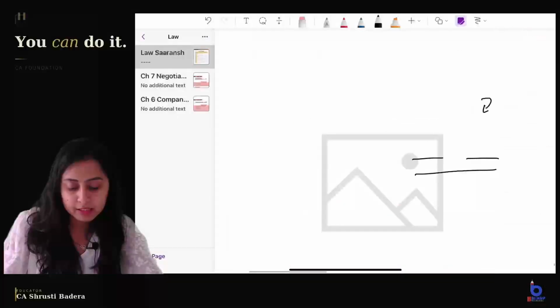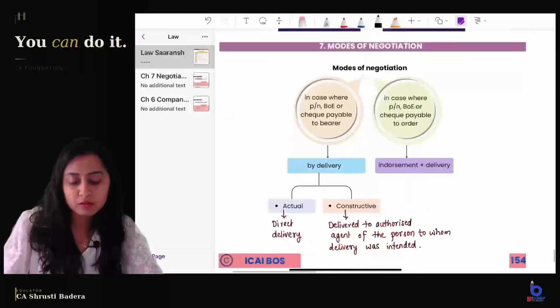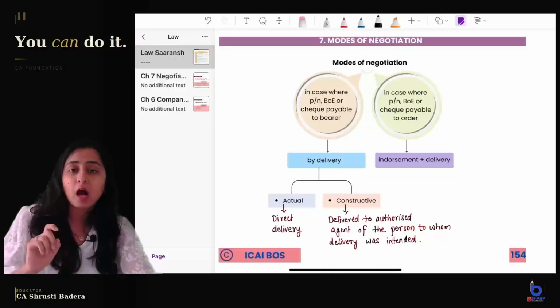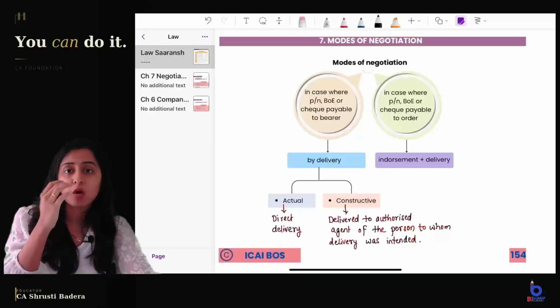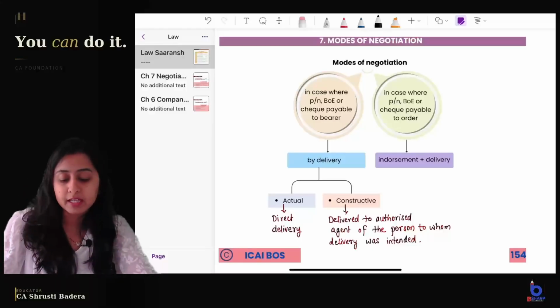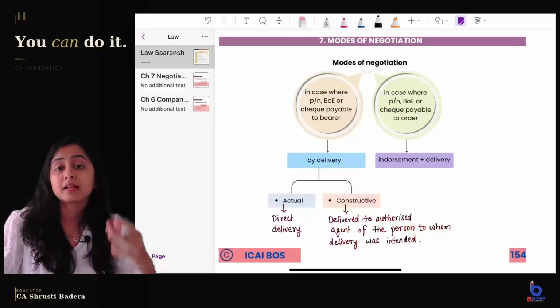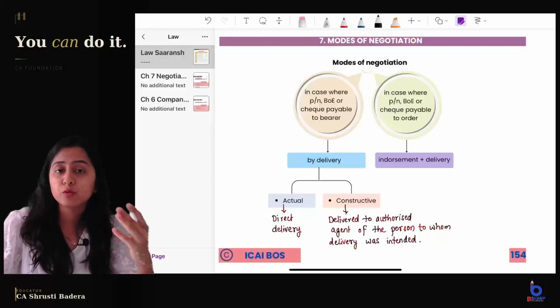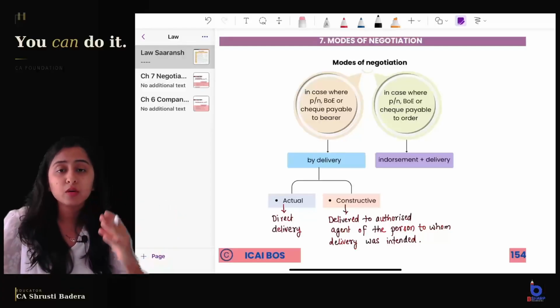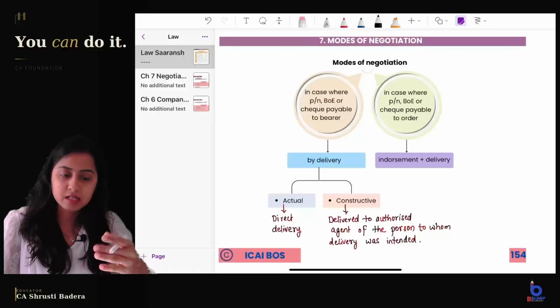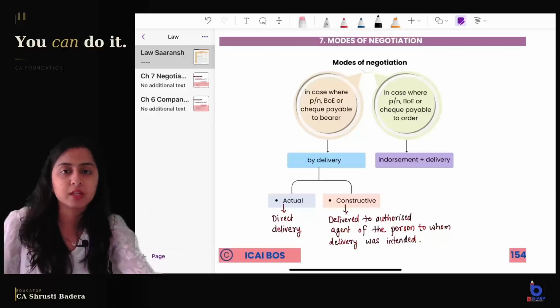Now coming to the next topic, modes of negotiation. First, a very short topic. We have already covered it when we saw the characteristics of a bill of exchange, right? Modes of negotiation. What does negotiation mean? It means transferring rights under the instrument. As you know, a negotiable instrument can be transferred any number of times, right? So negotiation means transfer of the instrument, transfer of ownership of the instrument, right?